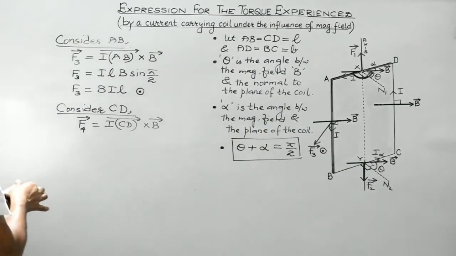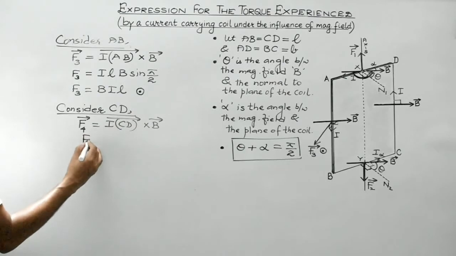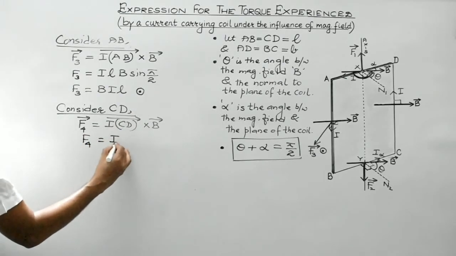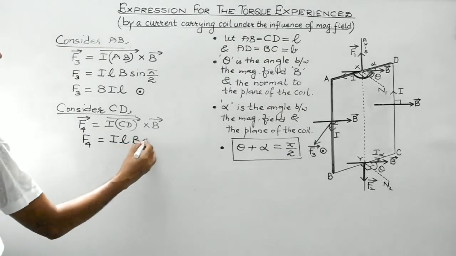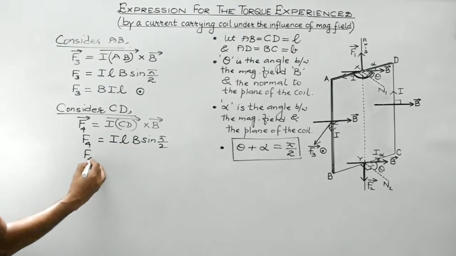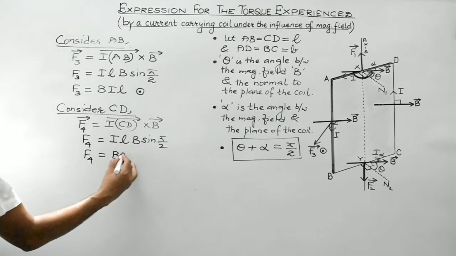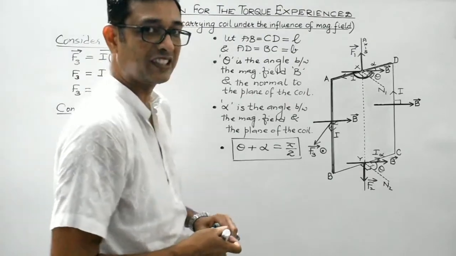So this is the cross product, and sin 90 naturally will become 1. So it will be equal to I, magnitude of CD is L, the length of the coil, B sin 90. Sin 90 is 1, so in magnitude F4 would be equal to BIL. Right, students? What about its direction then?